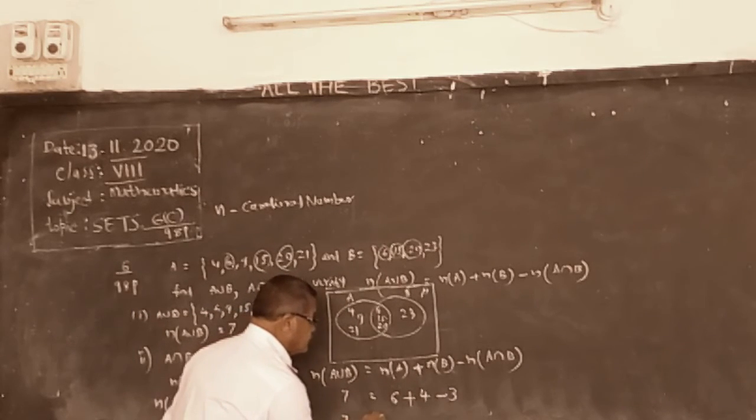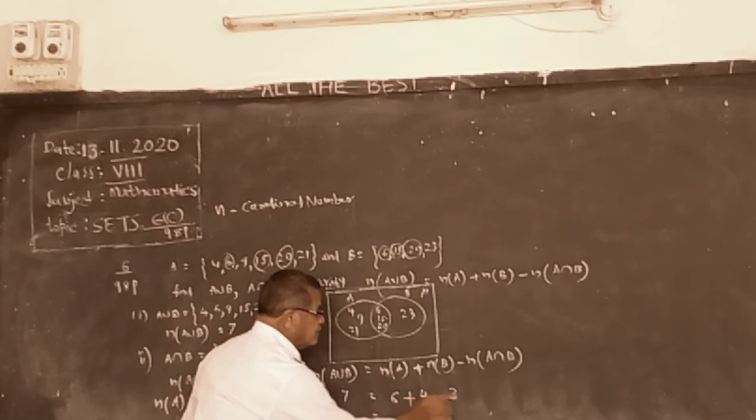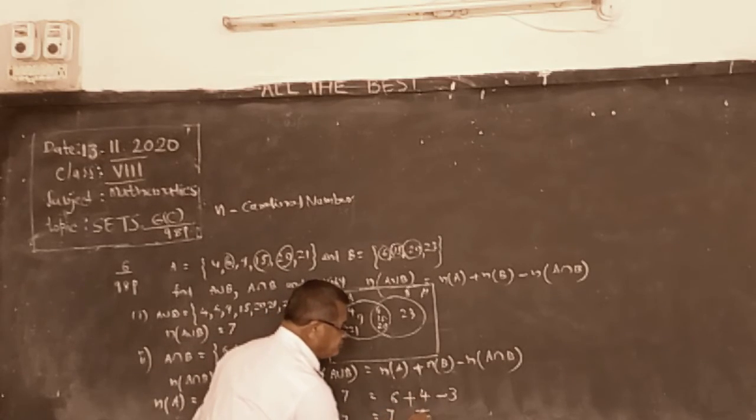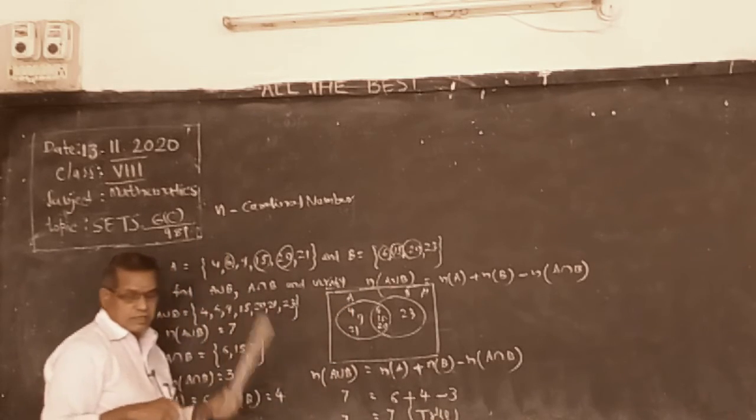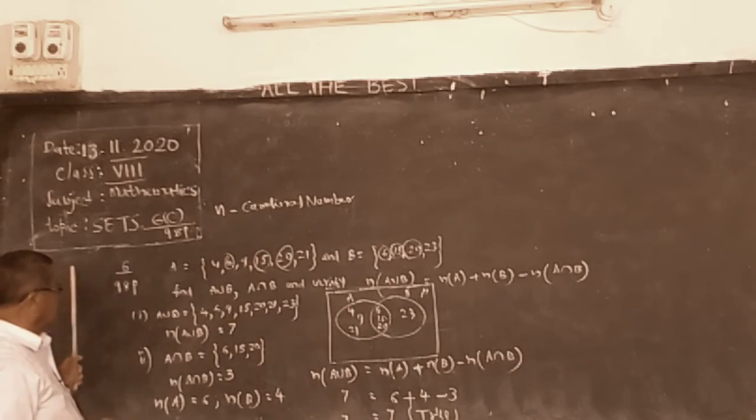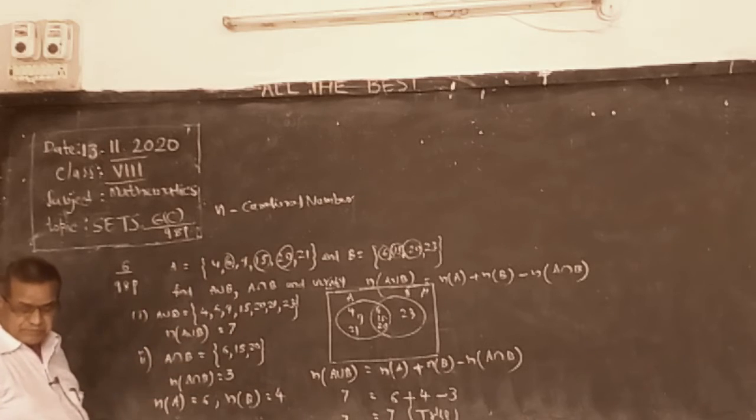So 7 is equal to 6 plus 4, 10, minus 3, 7. True. This is the solution of this type of problem.